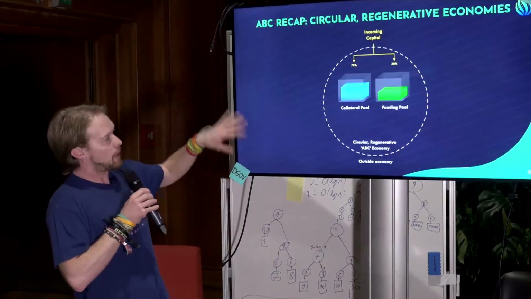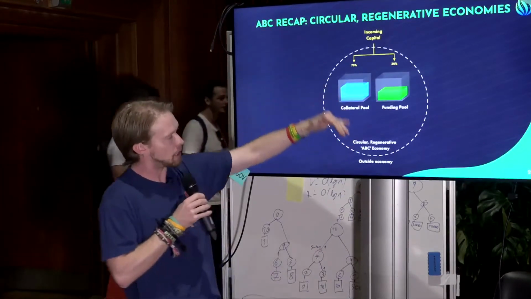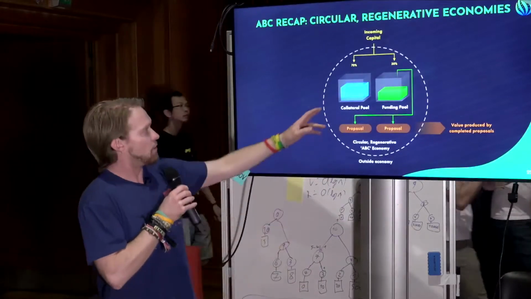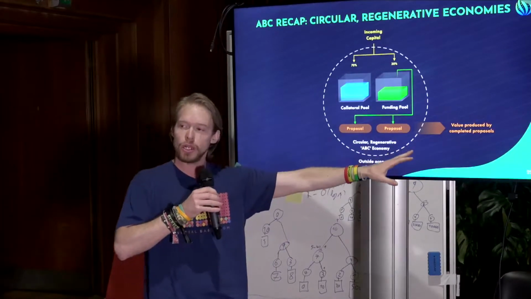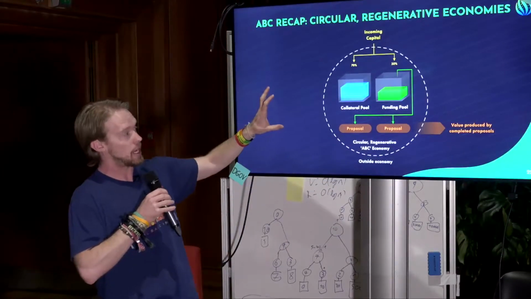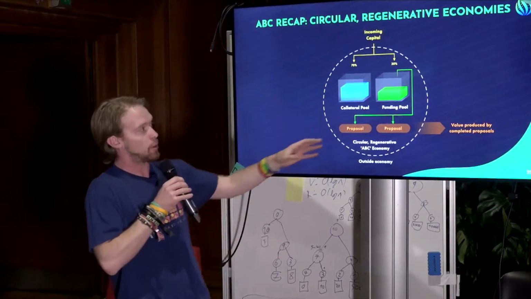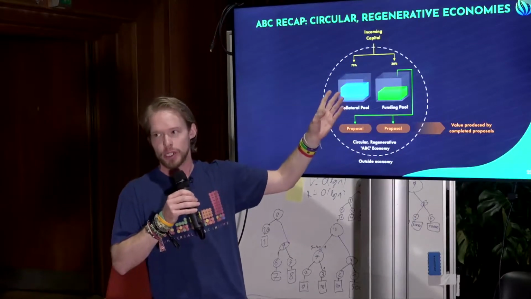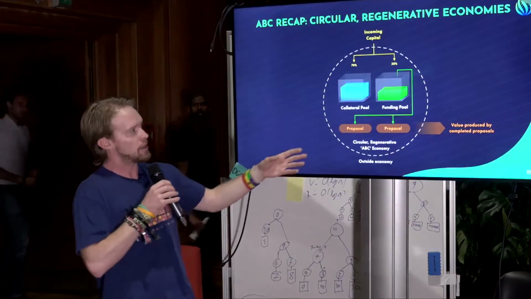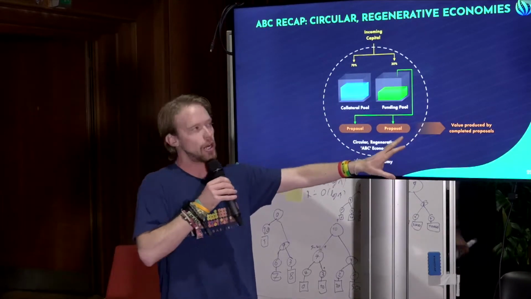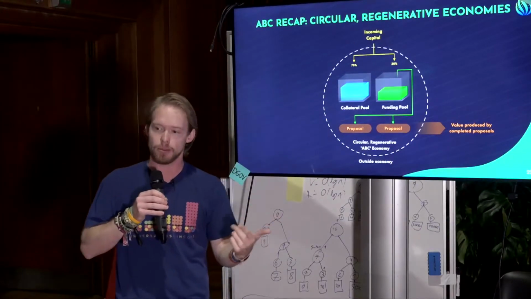So just to recap, the whole augmented bonding curve system, we have the collateral pool and the funding pool. We have capital coming into this economy. We have these funds being used to fund proposals and complete work in this community, which produces value. Now, granted, this isn't necessarily a given that value is produced. You may have a community that does not produce value, in which case there will probably be less people putting capital into this community. But if your community, such as DGOV, is producing really great products and great work, then chances are people will see the value produced by your economy and want to participate in funding that and also potentially sharing in the rewards of that community.